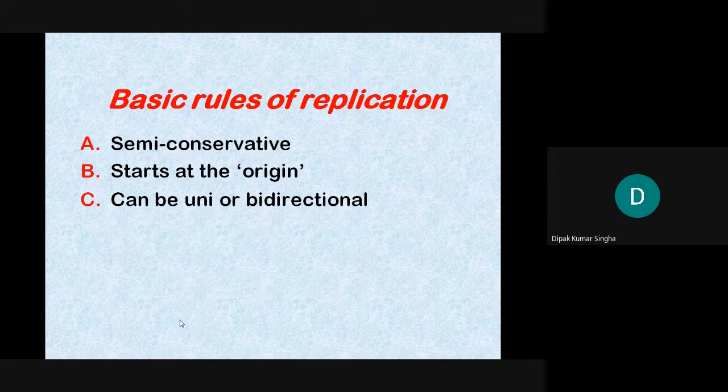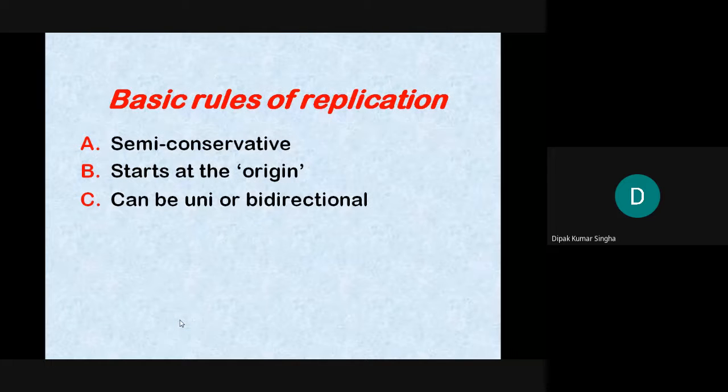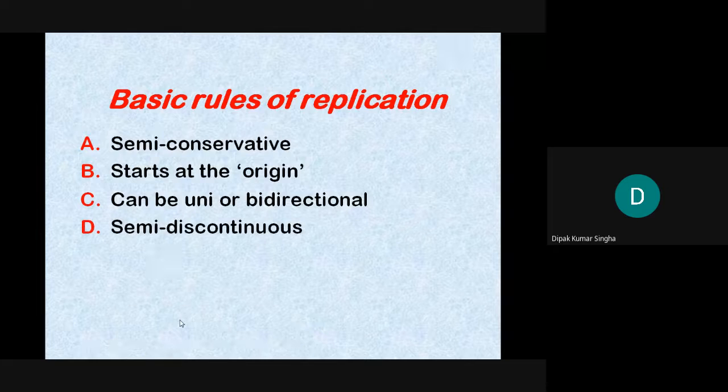Next, replication can be unidirectional or bidirectional. Sometimes the complementary strand is made in one direction, but sometimes it is bidirectional, one 5' to 3', another 3' to 5'. This is called unidirectional or bidirectional. And it is semi-discontinuous: one strand is synthesized in a continuous phase, this is called the leading strand, and another in a discontinuous phase, this is called the lagging strand. The whole process occurs simultaneously. That's why it is called the semi-discontinuous process.